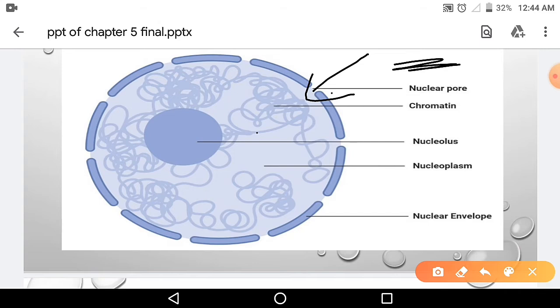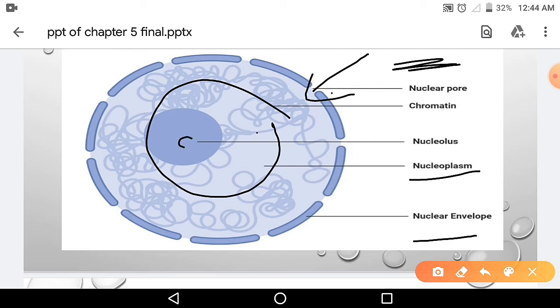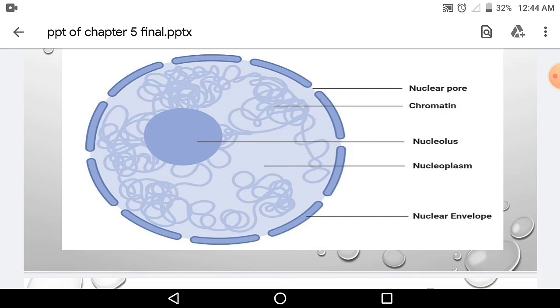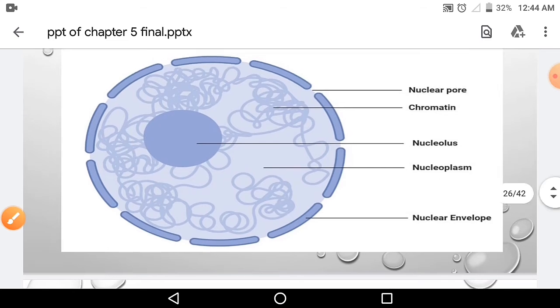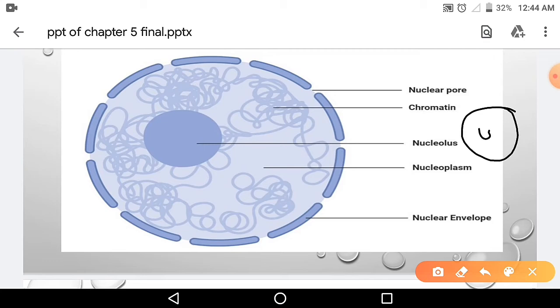Now next is nucleoplasm, the fluid part inside the nucleus. The fluid part between the nuclear membrane and the nucleolus is called nucleoplasm. Understood children? Like a cell, suppose this is a cell wall, nucleus. So cell membrane, nucleus, and this is called the cytoplasm, the fluid part between the nucleus and the cell membrane, that is cytoplasm.